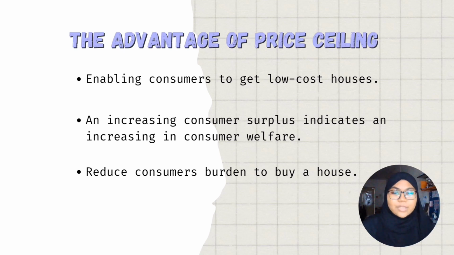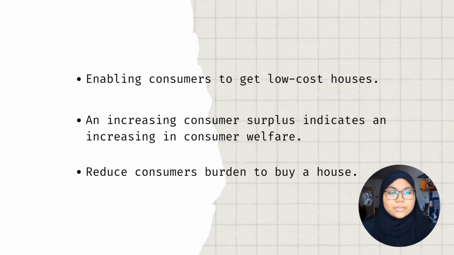In addition, it can reduce the burden on consumers to be able to buy low-cost houses at a price lower than the market price. And the price ceiling can also prevent consumer exploitation, so that developers do not take the opportunity to raise prices at will to increase profit.